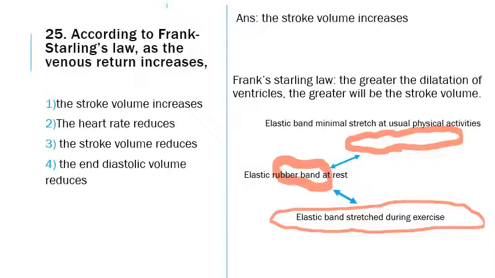So the more blood that is entering into the heart, the larger the dilatation or expansion of the ventricles. This will create a larger contractile force in the ventricular wall, which will help in increasing the amount of blood pumped out forcibly within a beat, which is the stroke volume.